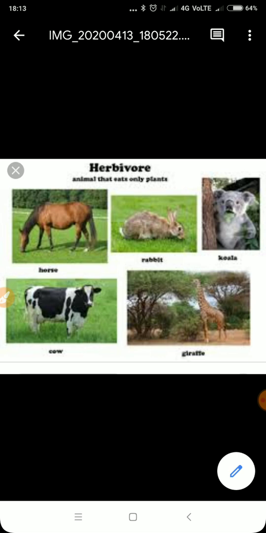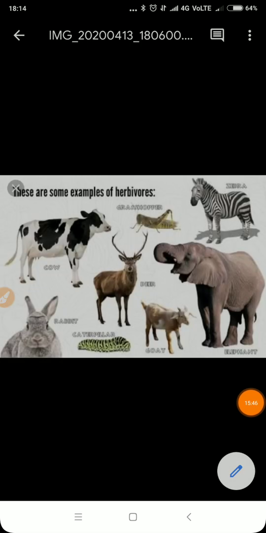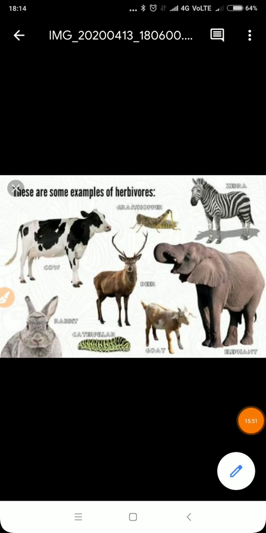Now I'm going to explain carnivores. See, this is also another picture of herbivorous animals. I hope it is clear to you what herbivores are. All of you must be able to give the answer in your own words now.